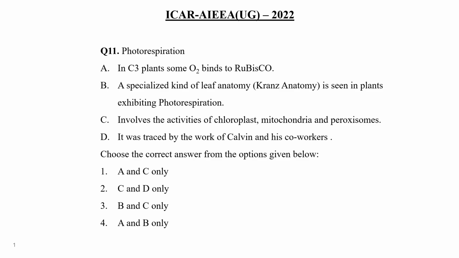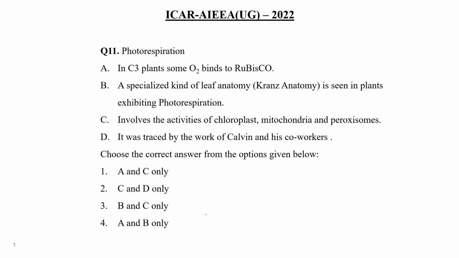In photorespiration, a special kind of leaf anatomy, Kranz anatomy, is seen in some plants which exhibit photorespiration. Yes, it is there in C4 plants, and in photorespiration three different organelles, as I said earlier, chloroplast, mitochondria, and peroxisomes are involved. So these two statements are correct. Calvin cycle is related to the dark reaction, that is a part of photosynthesis, right? So this is not related to photorespiration. So according to me, B and C, so choice number 3 would be the correct answer.